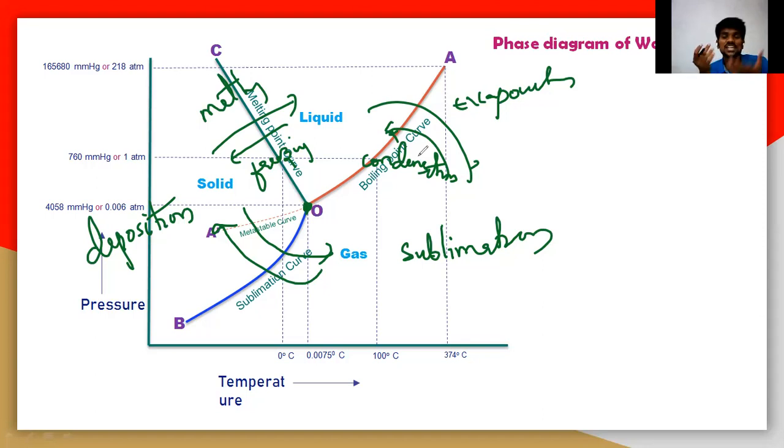The temperature, pressure and concentration values are the variables, the factors that decide which process will occur, whether melting or freezing. Those can be explained with the variation of the temperature and pressure. That is the important thing here.